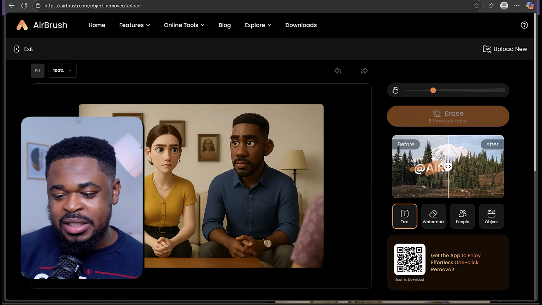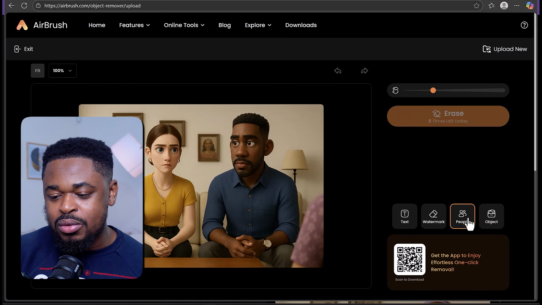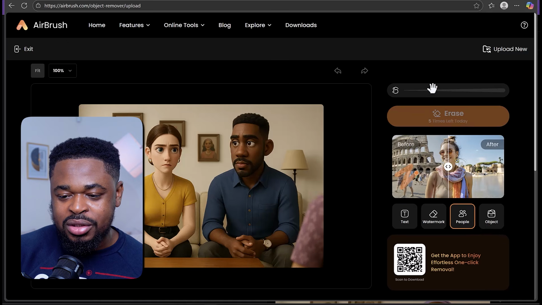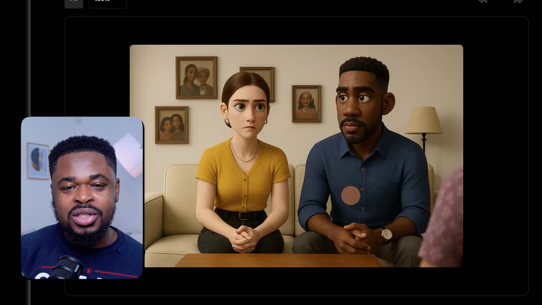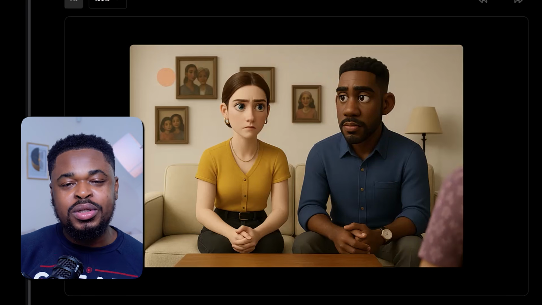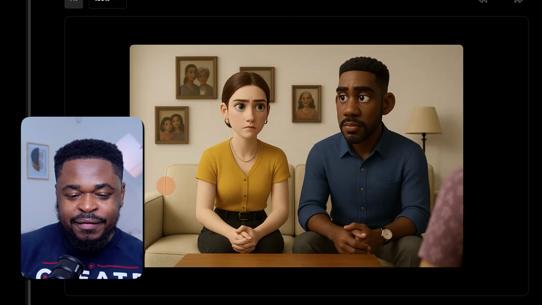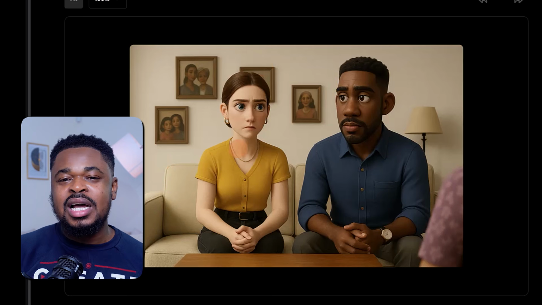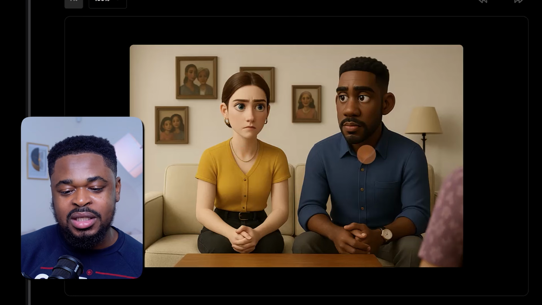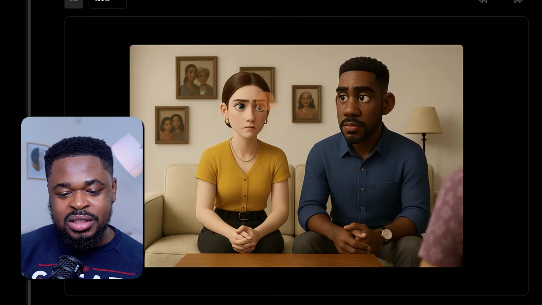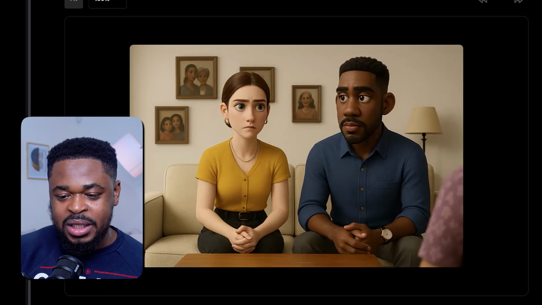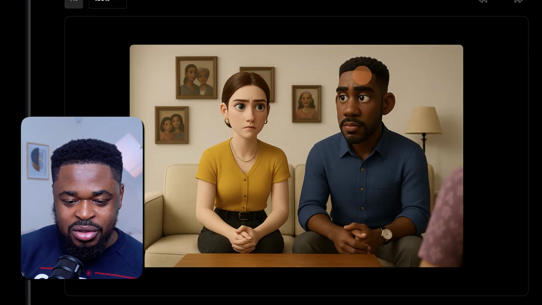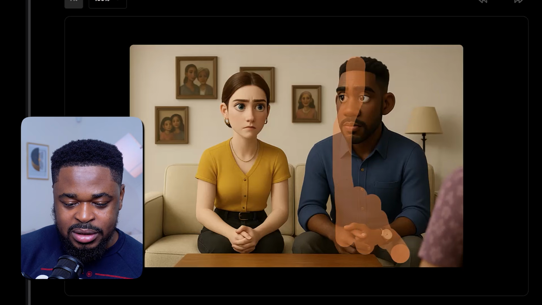Now, once you've uploaded this image, you click on this part where it says people, and then this is the brush. What you're going to do is remove one of these people from the image. So this one image will become two. The first image will have only this girl, and the second image will have only this person, and then you turn those images individually into videos. So for example, I'm just going to take this person out. Once I circle them out.